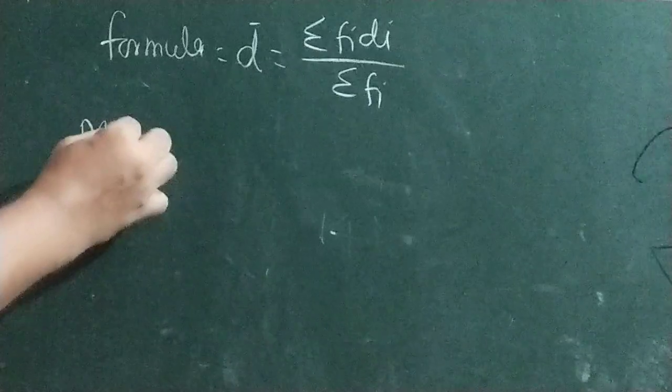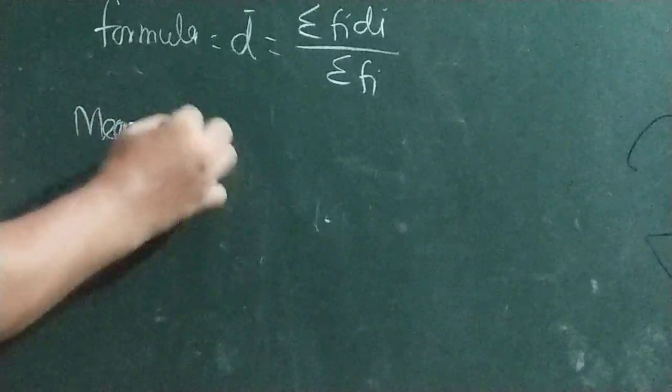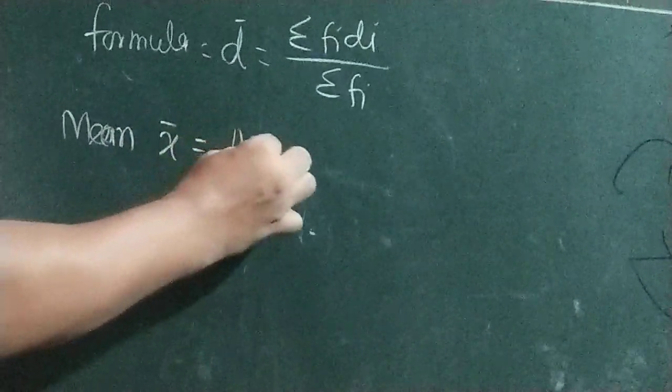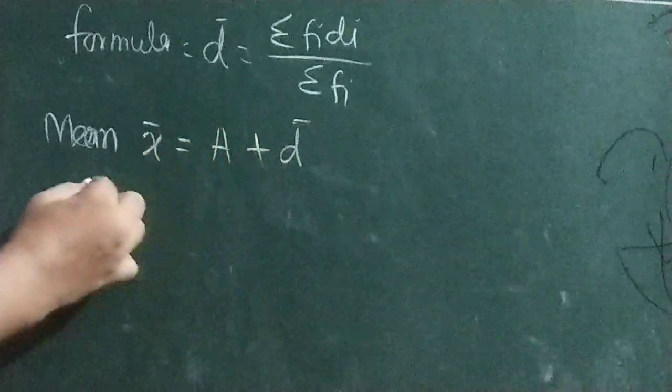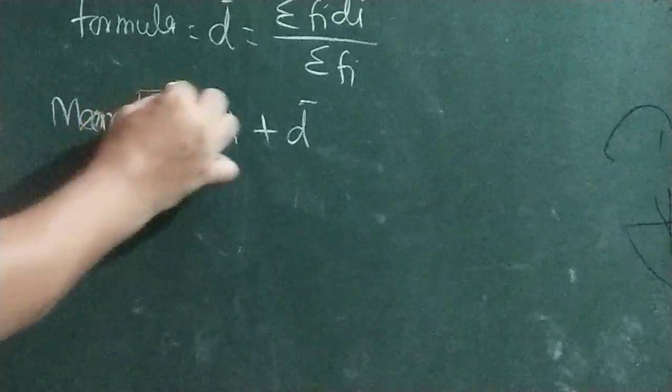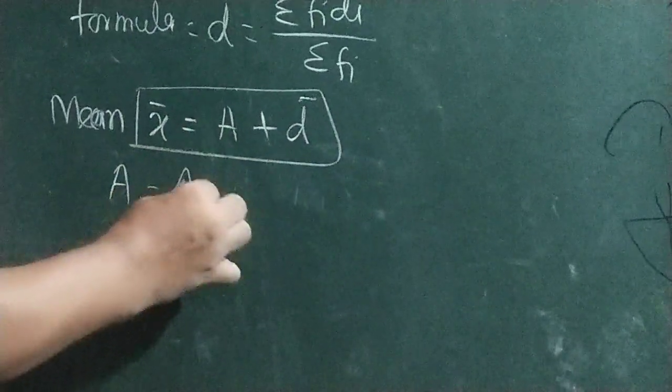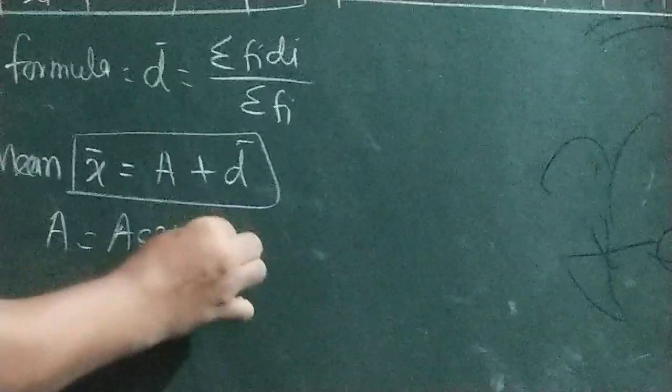Then the mean formula: x bar is equal to a plus d bar, where a is known as the assumed mean.